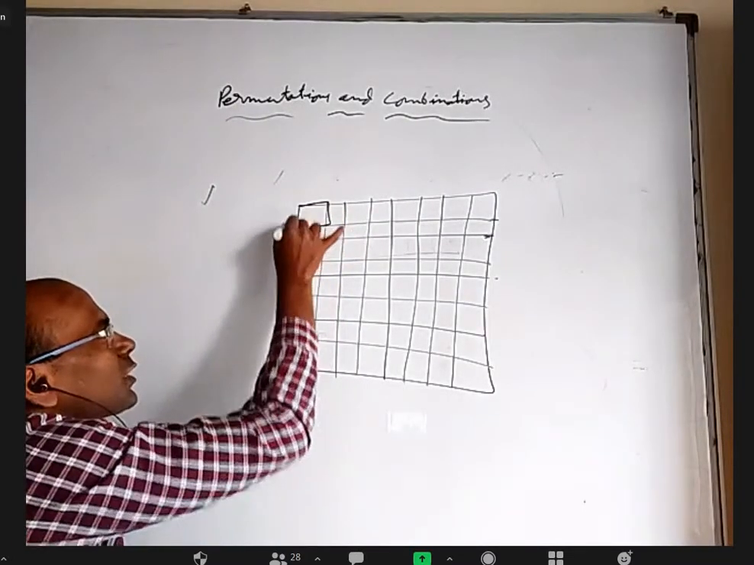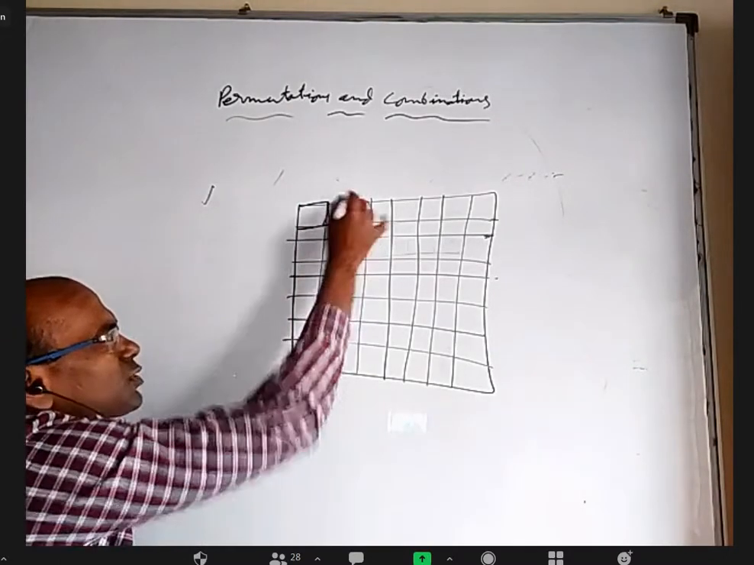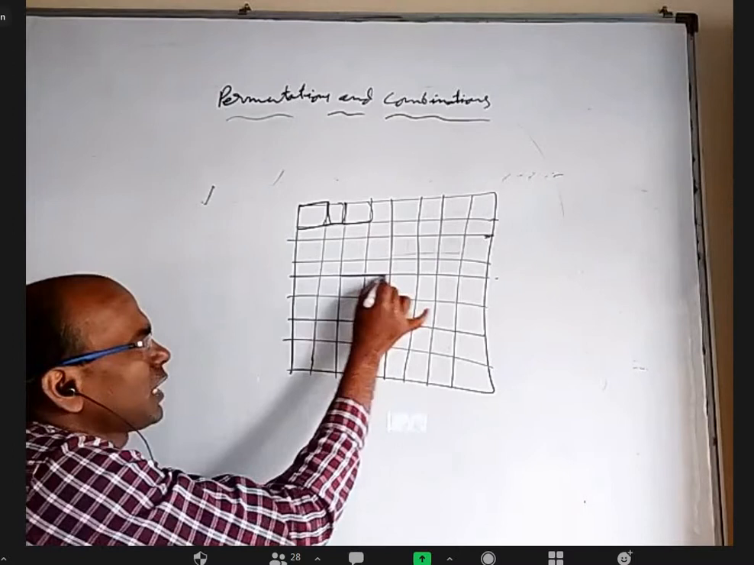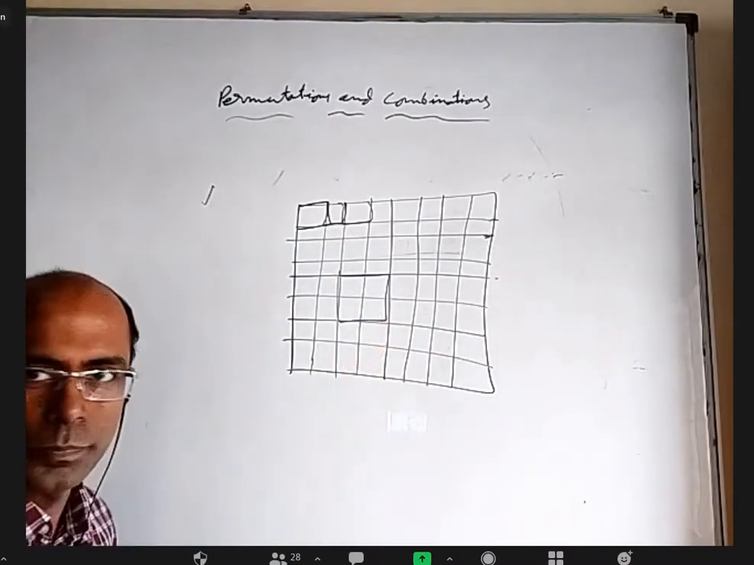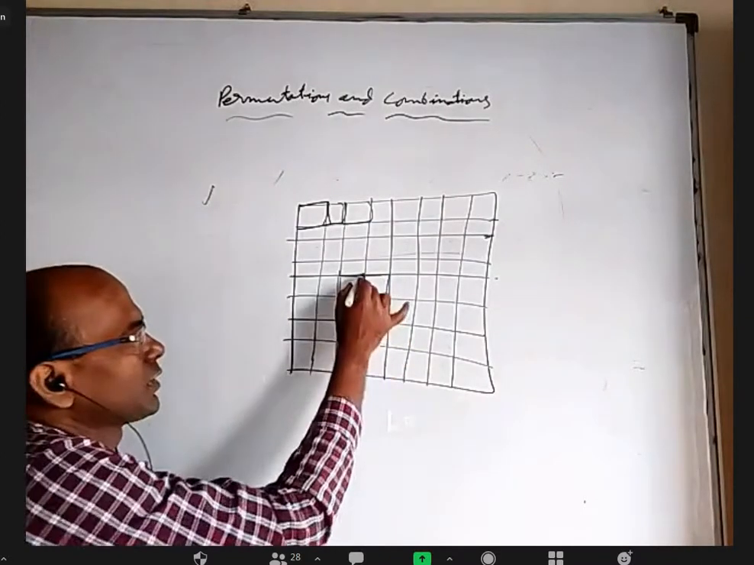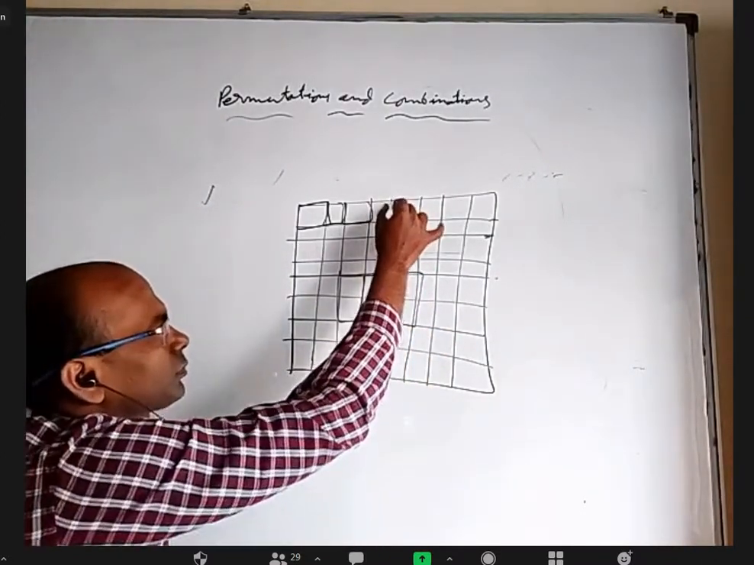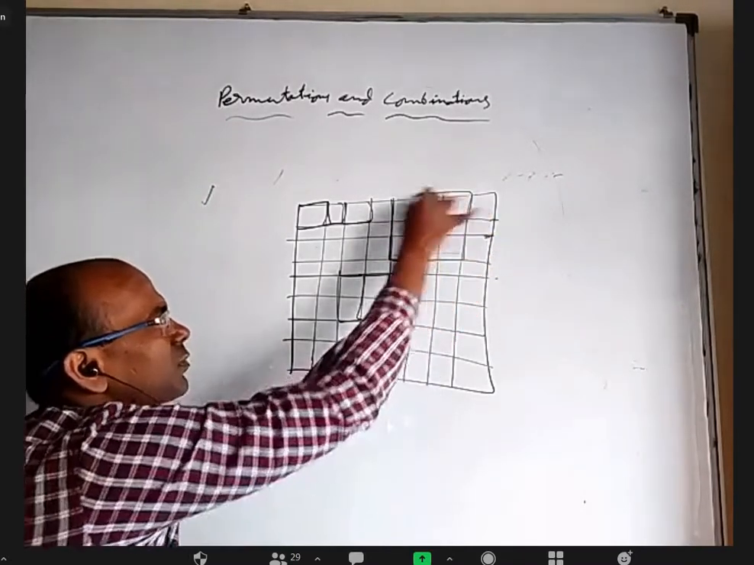Now, if you take this grid, this is a square. This is one square, this is one square. But I can also have a square like this. This is also one square, that is a 2 by 2. And this is another square like this. I can put a square like this.